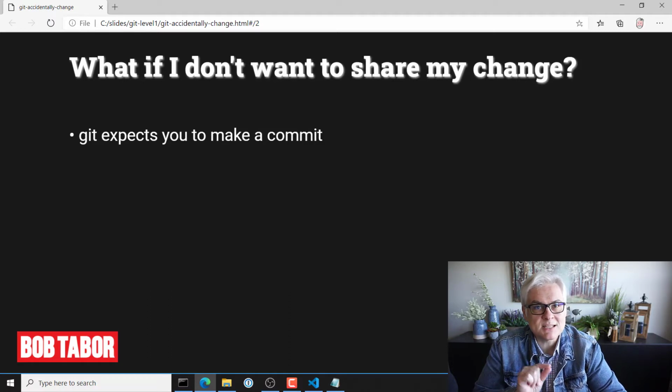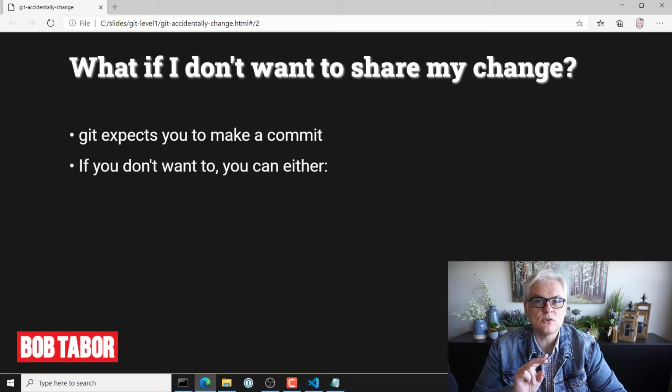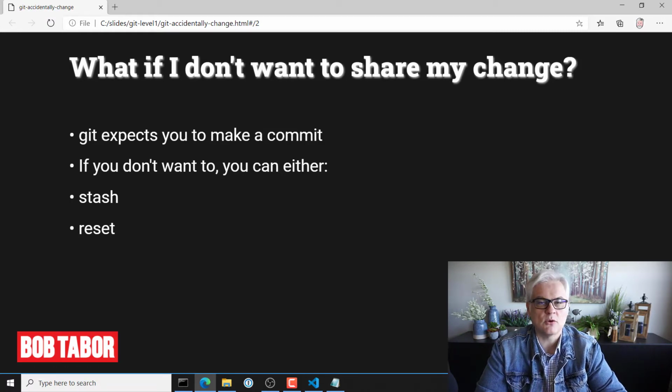Well, just because Git expects you to make a commit, you don't have to. You don't have to share your changes with others, in other words. You can do one of two things. You can either stash the changes, or you can reset the changes, which basically deletes them permanently. So I'm going to show you both of those, and then I'm going to finally show you how to do a commit in case you do want to save those changes, even if you don't intend to push them up to a repo in the future.